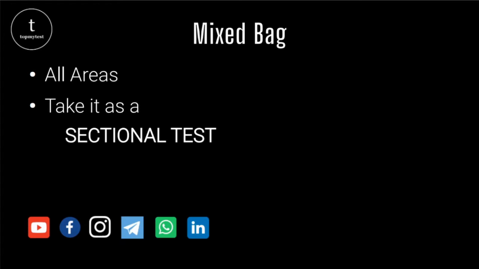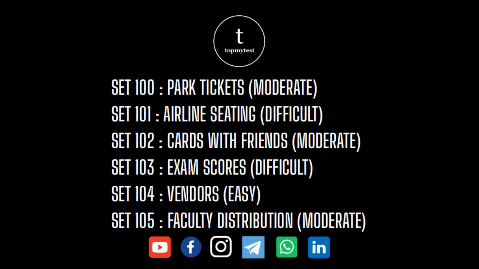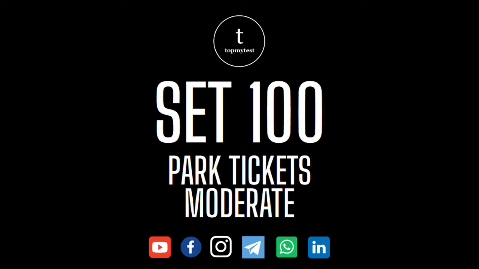Please take this as a sectional test because it will enhance your skills of picking between 5 sets or 6 sets or something like that. Choosing between an easy set or a difficult set, or sets which you like and sets which you don't like, is the most important skill and the most determining factor in succeeding in the LRDI section. How well you can judge sets, how well you can leave sets will decide how well you actually end up scoring in the LRDI section. If you are running short of time, obviously you can skip to the relevant sets. Each of the videos which we'll be releasing will have links available in the description where, if you click on it, you can skip to the relevant set.